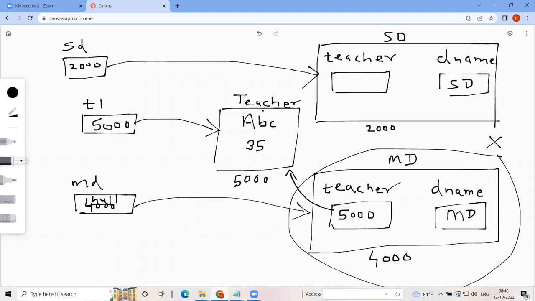So inside this object, the teacher reference will refer to this object. In other words, the teacher who was previously working with the maths department will now work with the science department.